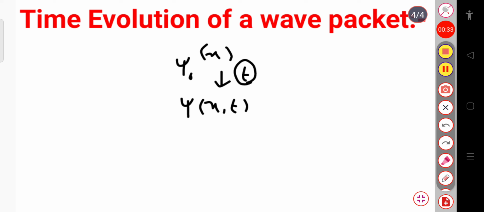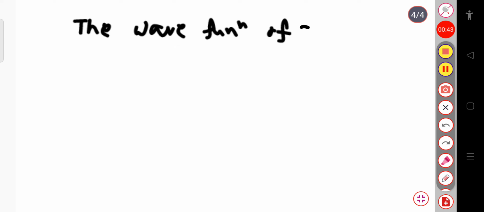So let me write the wave function of a wave packet at time t equal to 0.